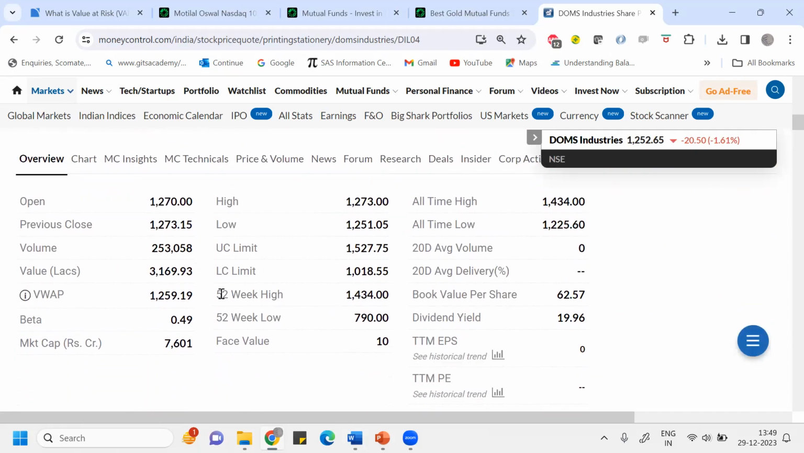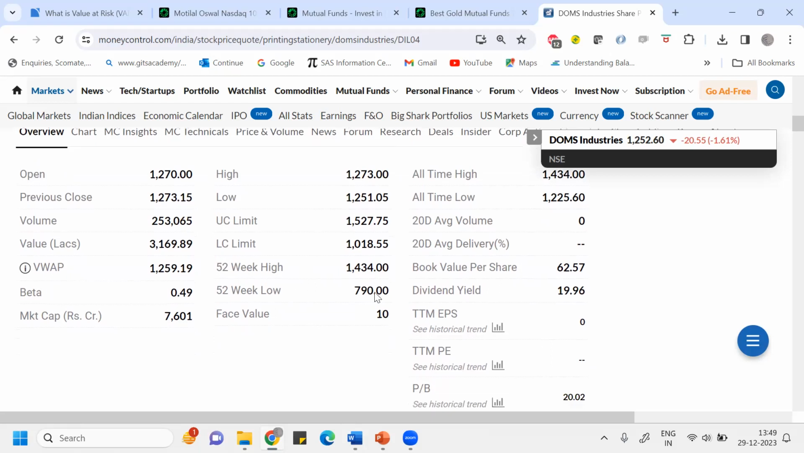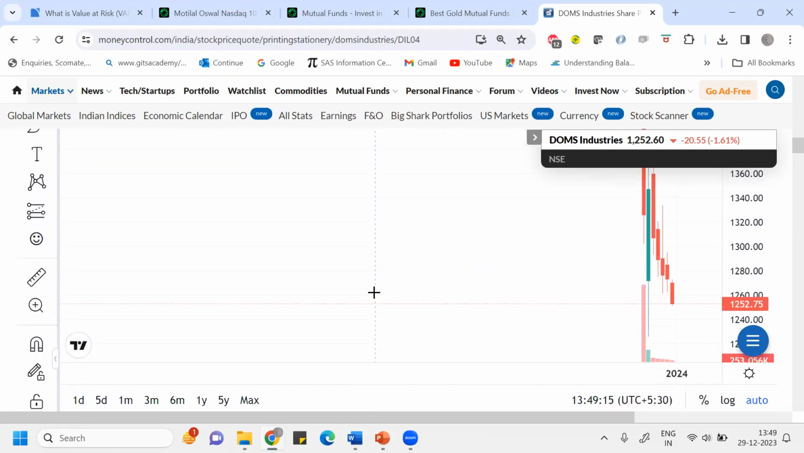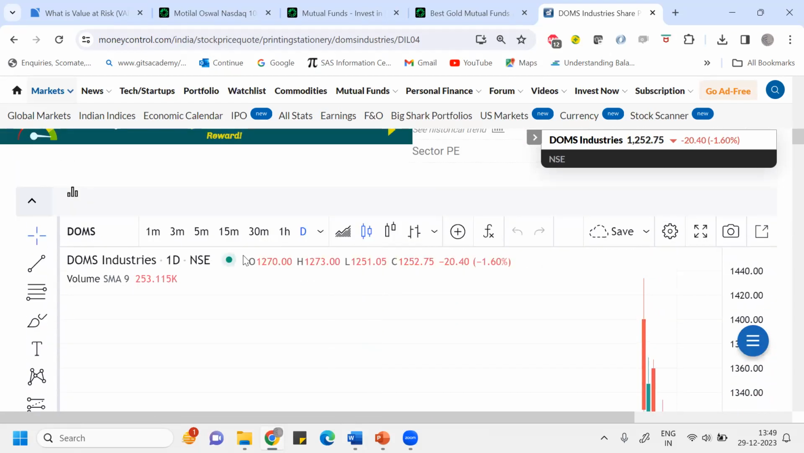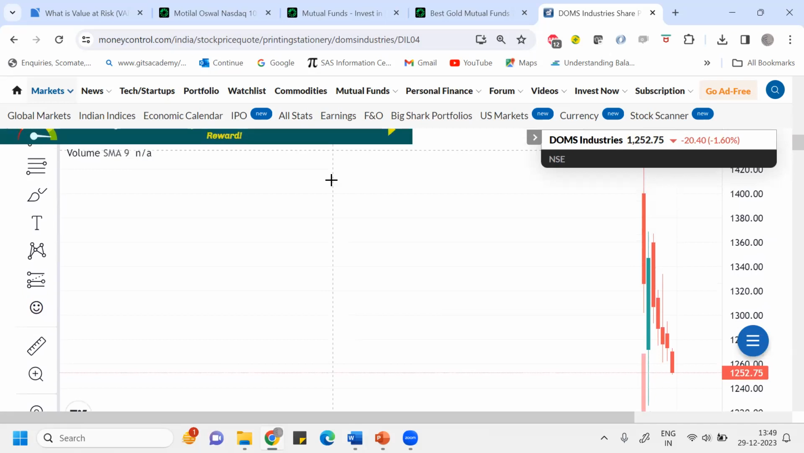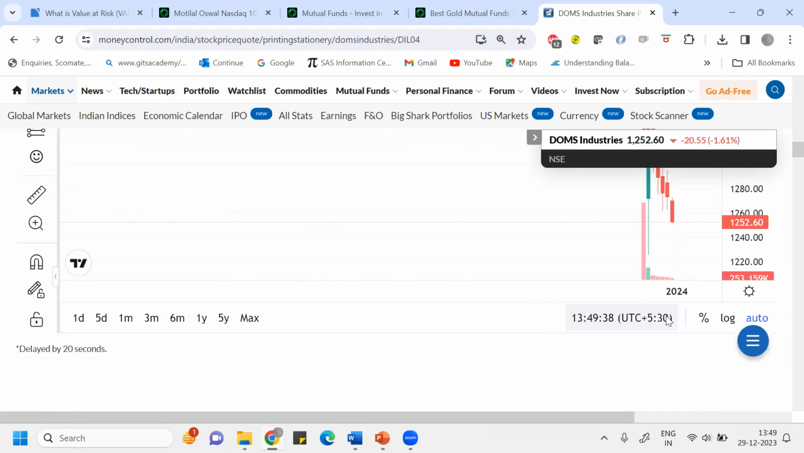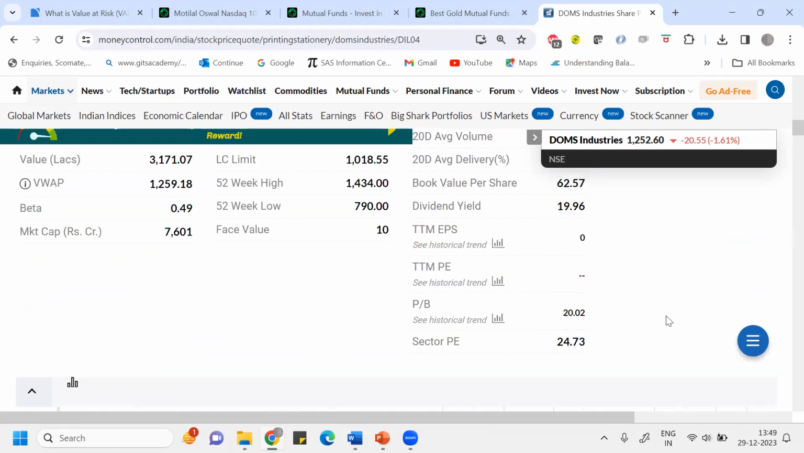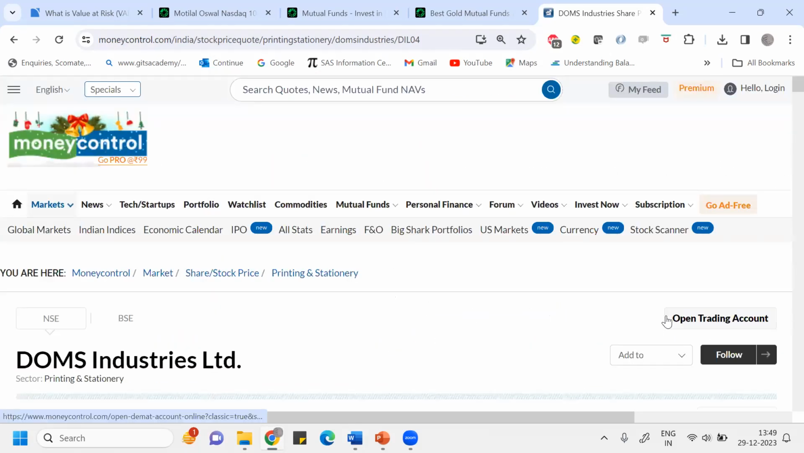So it opened at 1270. Today the stock is trading in bearish mode. You can see the candlestick is actually going down. It's showing a downtrend. Possibly the technical concept is showing that this stock is trading in negative form. Anyway, we'll discuss technical analysis and all later on.